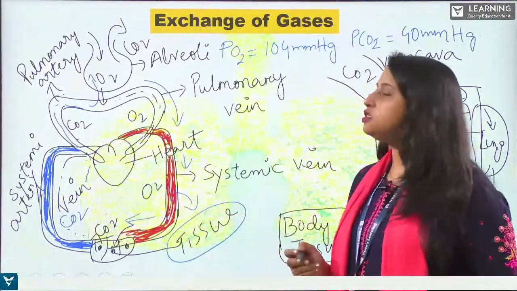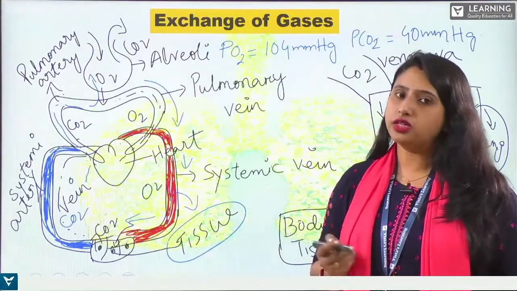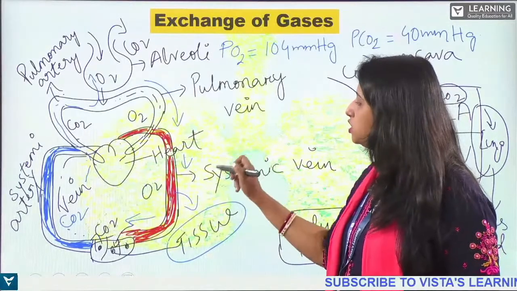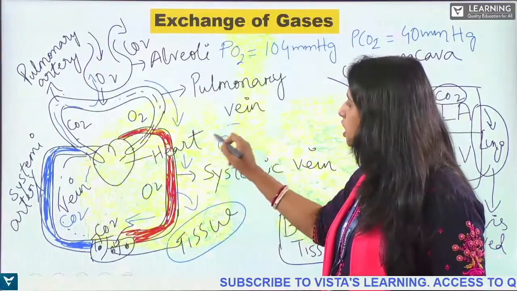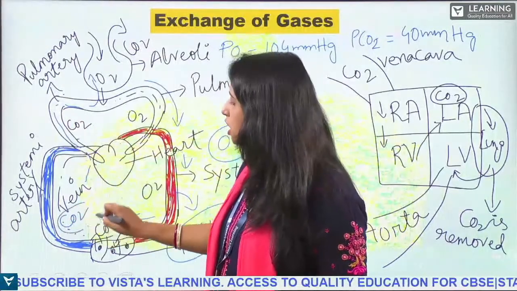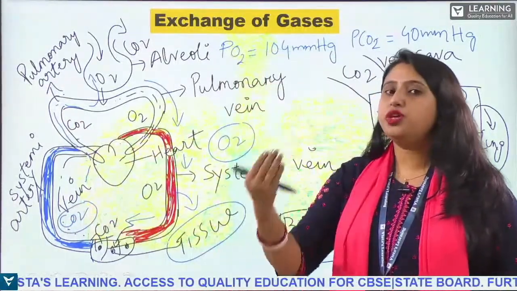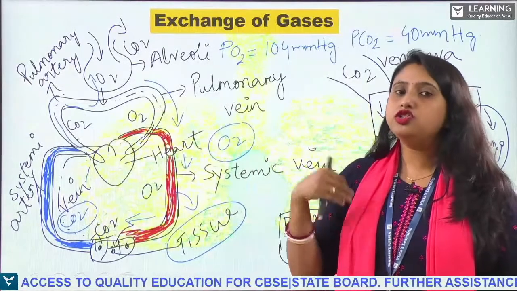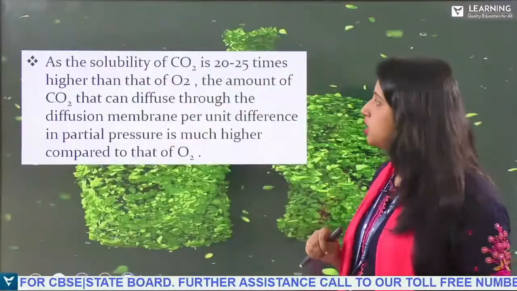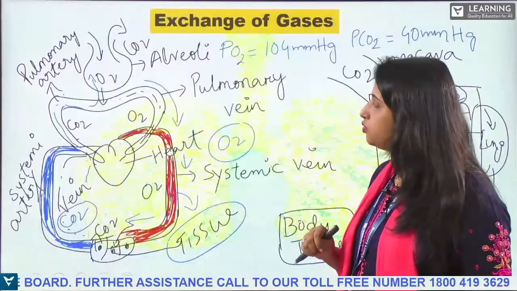So this is the process of how the exchange of gases takes place. Oxygenated blood is rich in oxygen, and deoxygenated blood is rich in carbon dioxide, which needs to be exhaled, thrown outside from our body. Our body only needs oxygen.